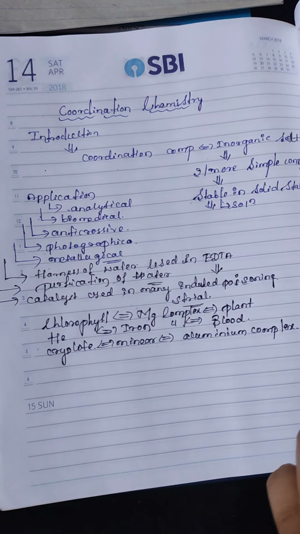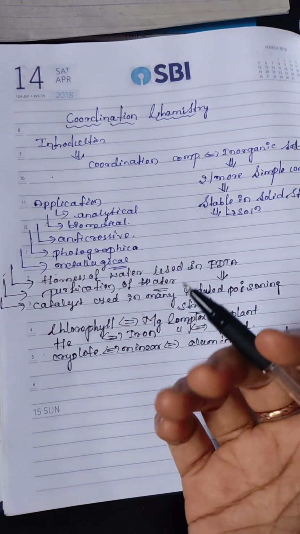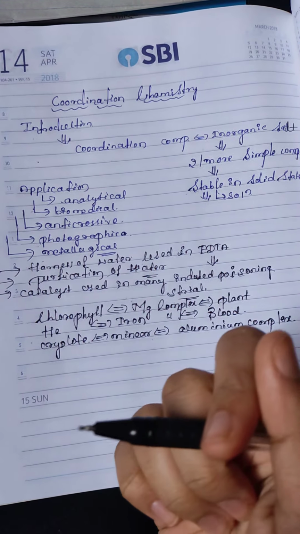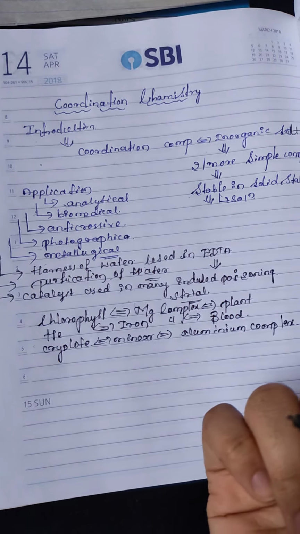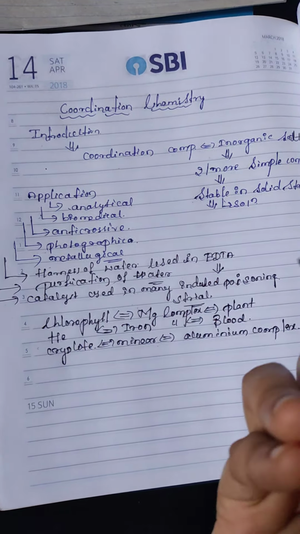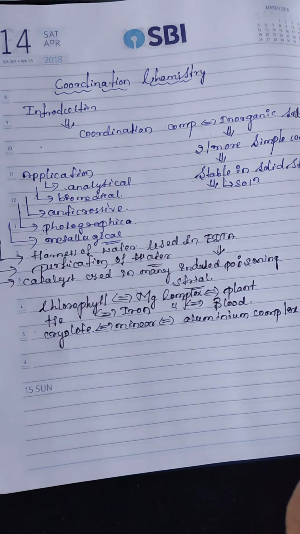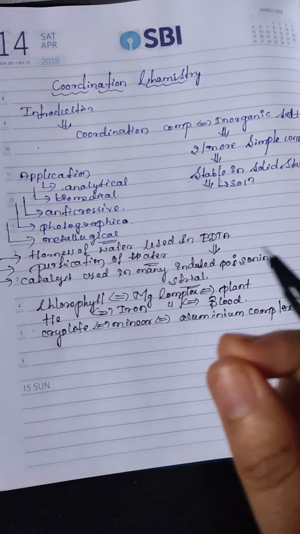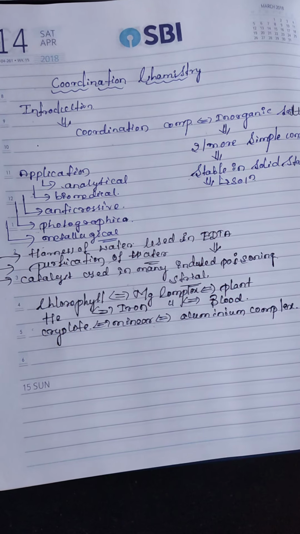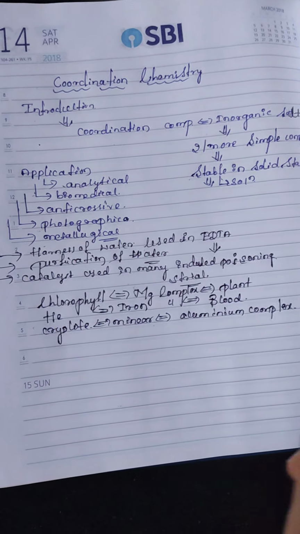The compounds have a variety of applications: analytical, biomedical, photographic, and metallurgical. Hardness of water is measured using EDTA. EDTA is also used in lead poisoning, purification of water, and as a catalyst. Chlorophyll is a magnesium complex present in plants. Hemoglobin is an iron complex present in blood. Cryolite is a mineral, an aluminum complex.